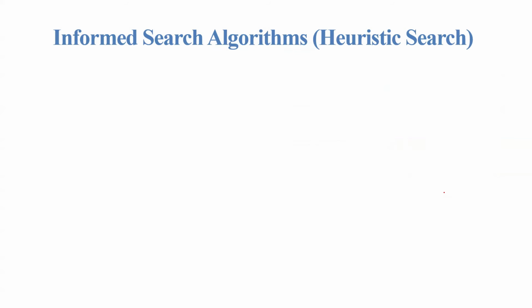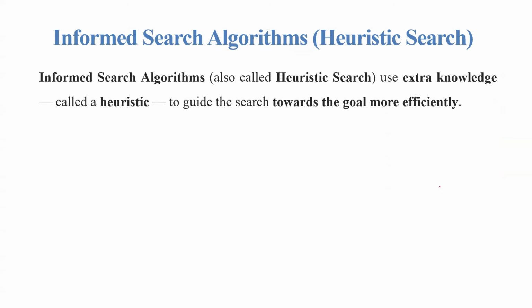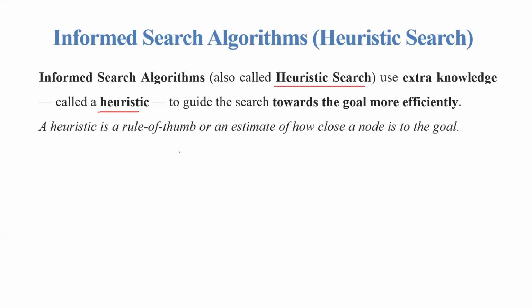Informed search algorithm, it is also called heuristic search. Informed search algorithms use extra knowledge called a heuristic to guide the search toward the goal more efficiently. A heuristic is a rule of thumb or an estimate of how close a node is to the goal. Example,